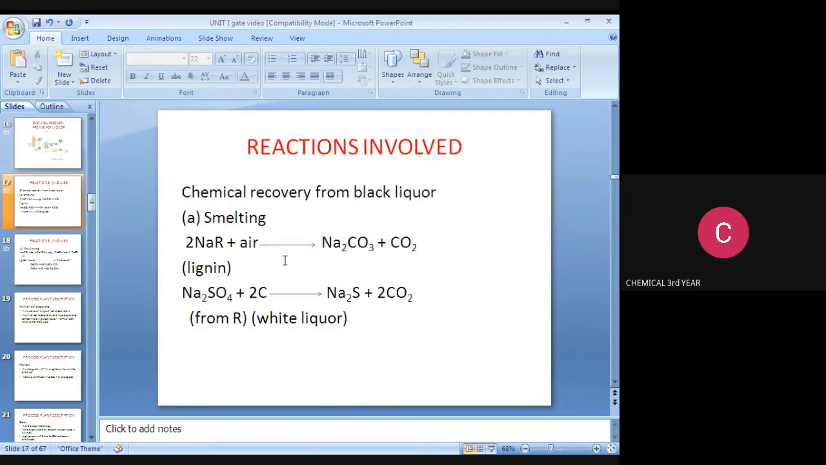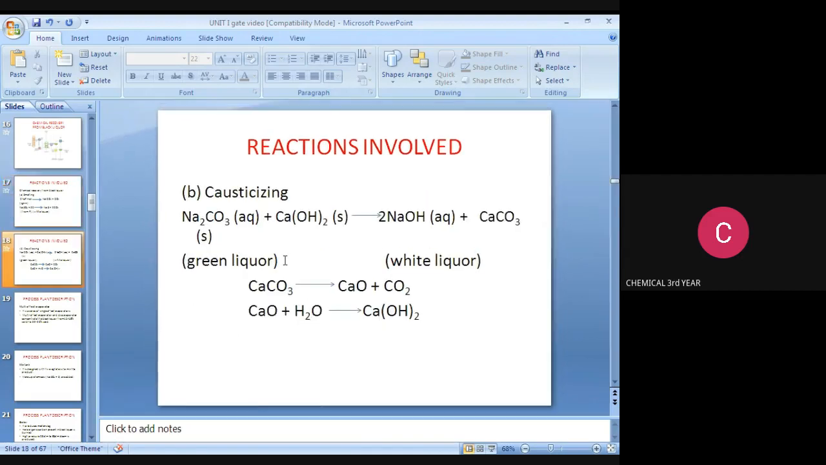These are the reactions involved in the recovery of black liquor. Smelting: NaR plus air produces Na2CO3 plus CO2, that is lignin. Na2SO4 plus 2C produces Na2S plus 2CO2, from which we get white liquor. These are the calcinizing reactions. Causticizing: Na2CO3 aqueous plus Ca(OH)2 gives 2NaOH aqueous plus CaCO3. So this green liquor produces white liquor. CaCO3 produces CaO plus CO2. CaO plus H2O produces Ca(OH)2.